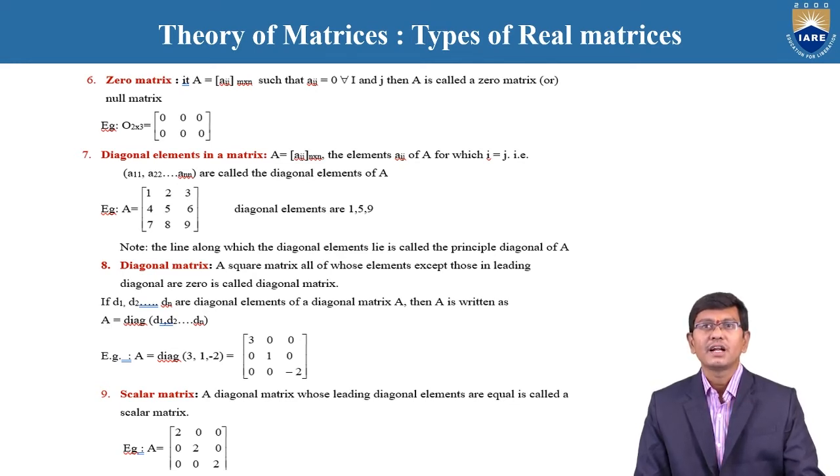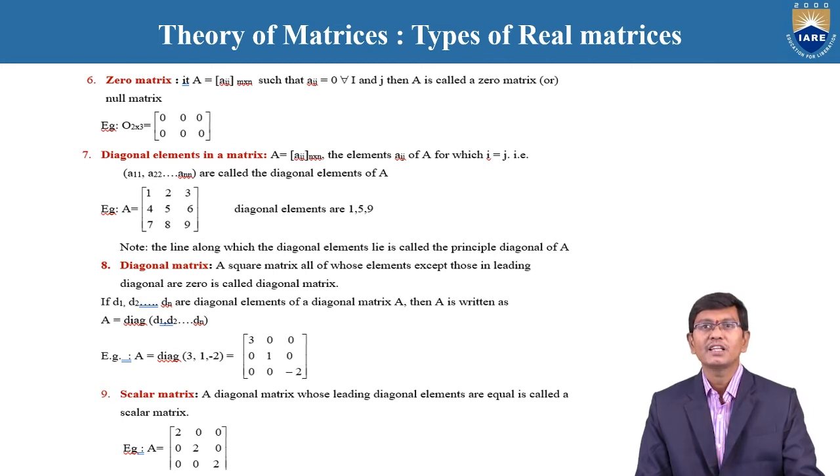Next are the diagonal elements of a matrix. For any given matrix, for example A is equal to 1, 2, 3, 4, 5, 6, 7, 8, 9, the diagonal elements are clearly 1, 5, 9 only. Moreover, the diagonal matrix is different from the diagonal elements. The diagonal matrix is one where the non-diagonal elements are 0.